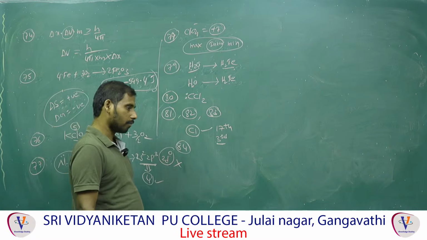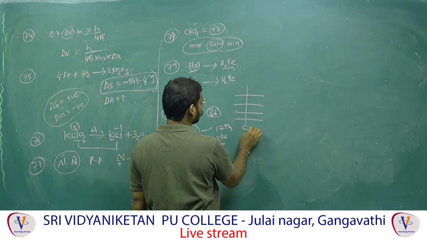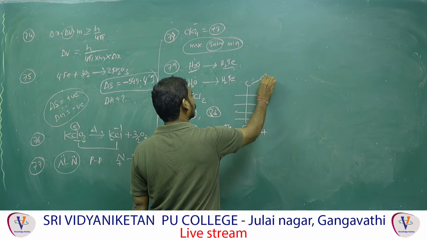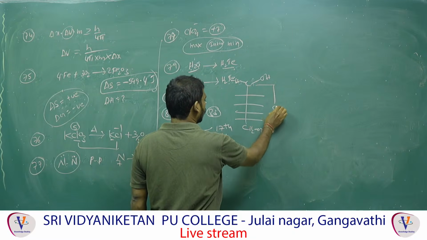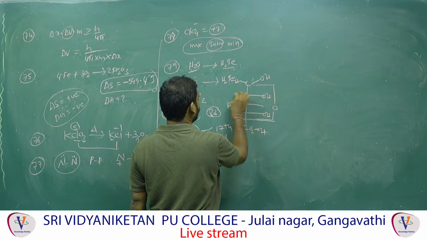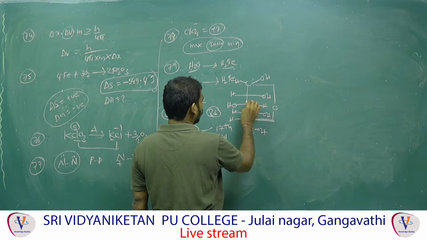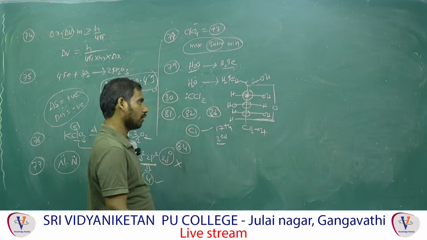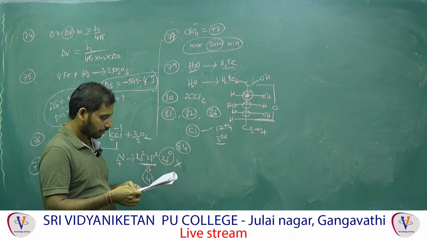Only 3 chiral carbons. Take alpha-D-glucopyranose, which forms a ring with OH, OH, OH, H, H, H, H. This is one chiral carbon, this is one chiral carbon, this is one chiral carbon. How many chiral carbons? Only 3, but they have given 4. That is wrong. Right? 84, that one.